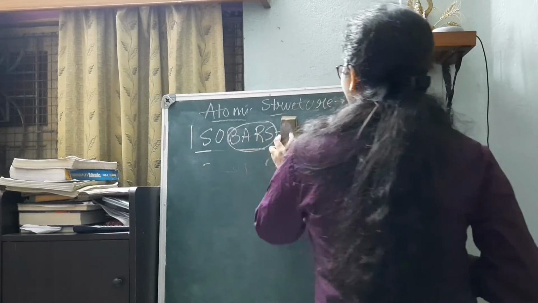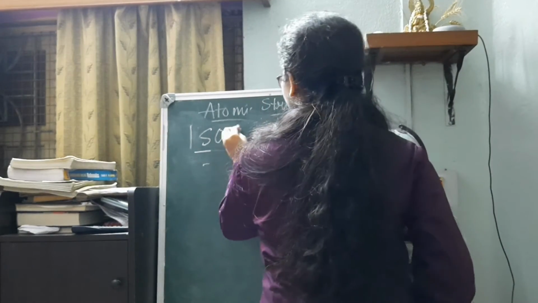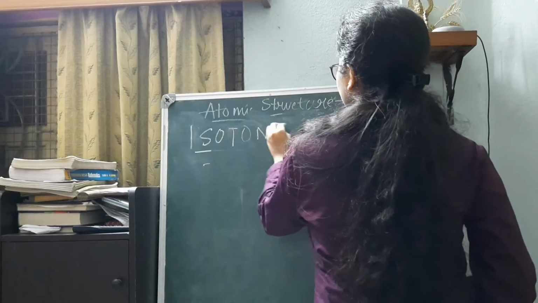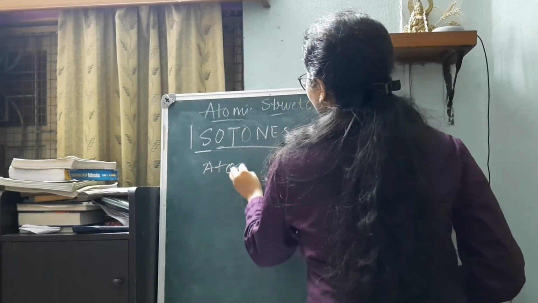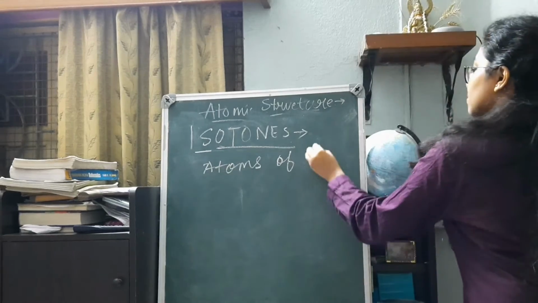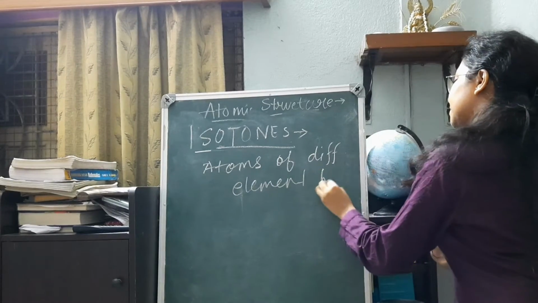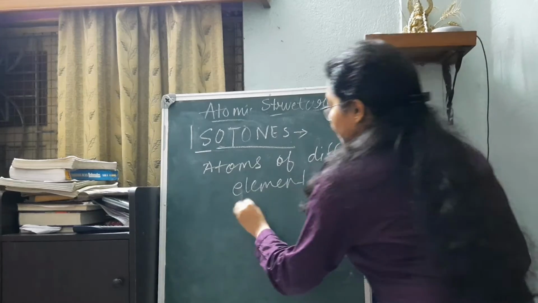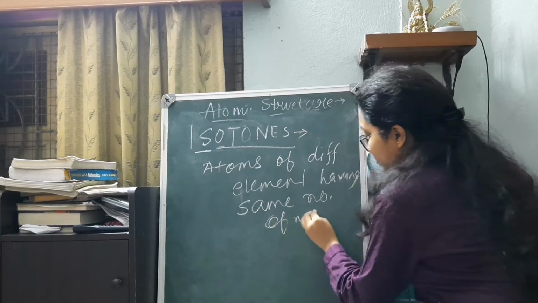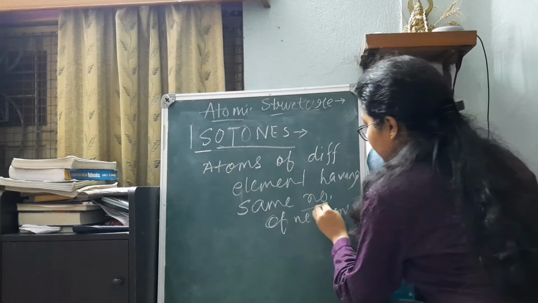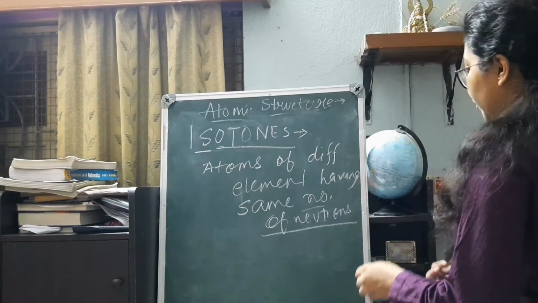Now I don't know if an isotone is there in your syllabus or not, but just a rough idea: what is an isotone? Isotones are the atoms of two different elements having the same number of neutrons.